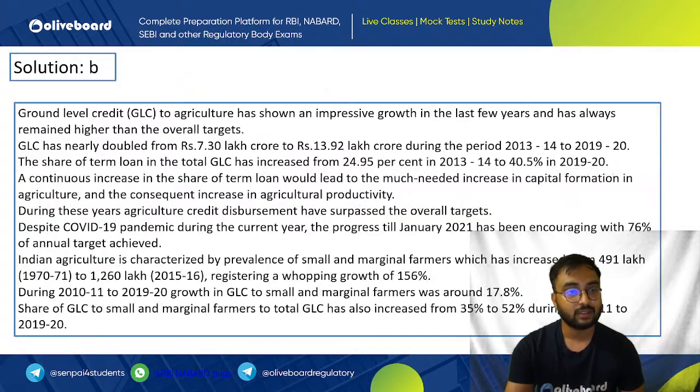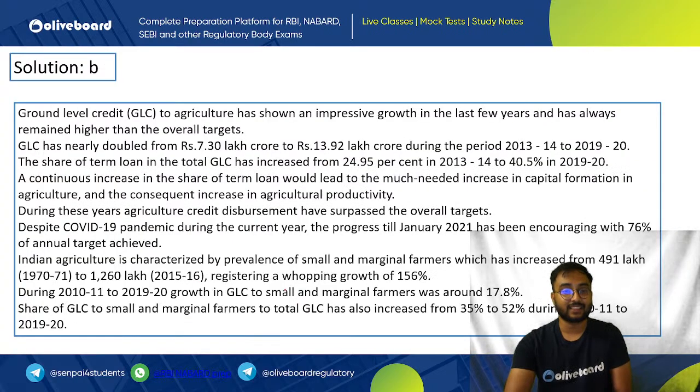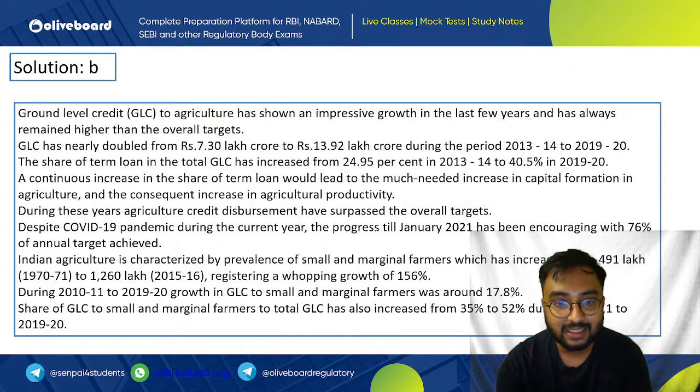The answer here is B, which is only B here, it's false. That is, the second statement is false. If you see the overall increase in the percentage of farmers, the farmers have overall grown.